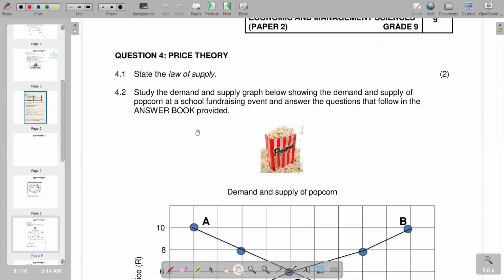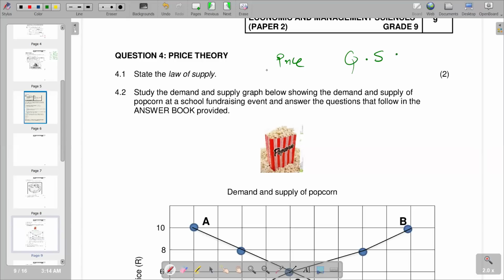So the law of supply, we should take note that it's a relationship that exists between two variables. That is, we have the price and the quantity supplied. So these are the two variables that show the relationship depicted in the law of supply.